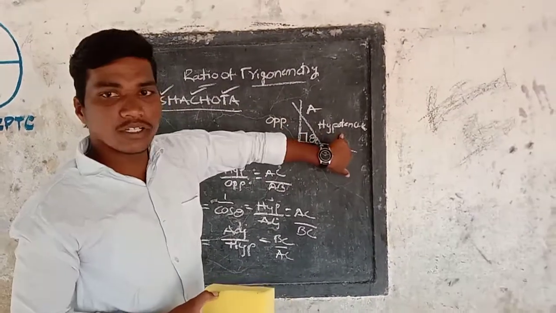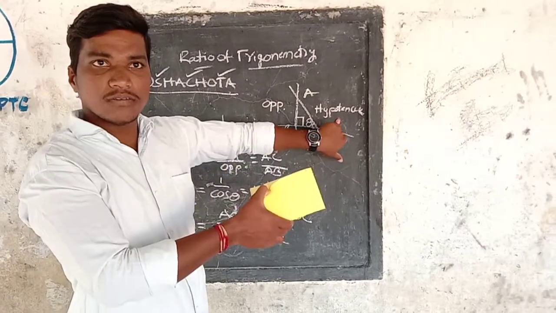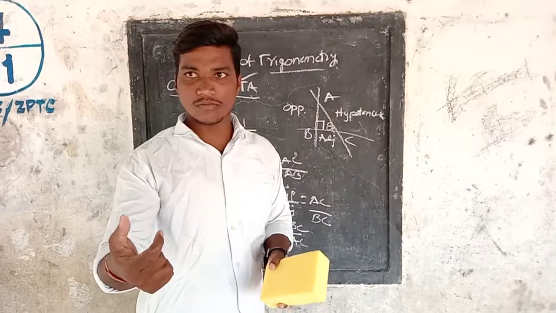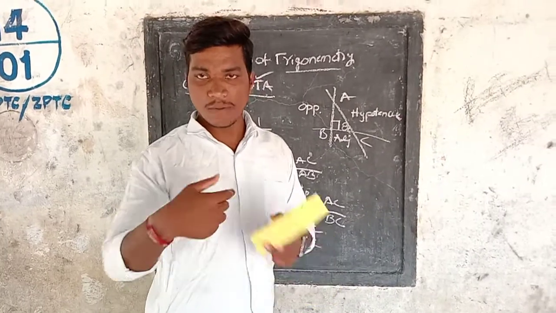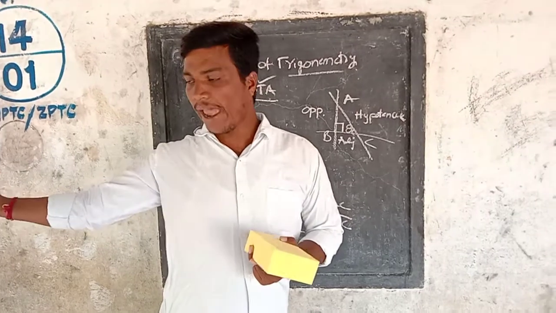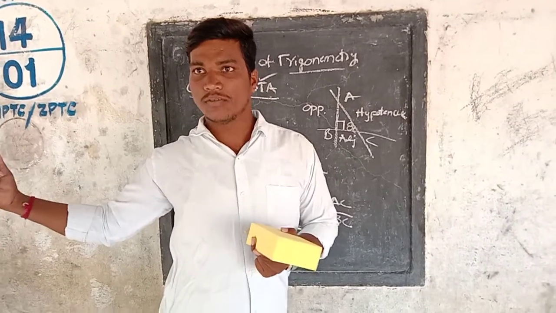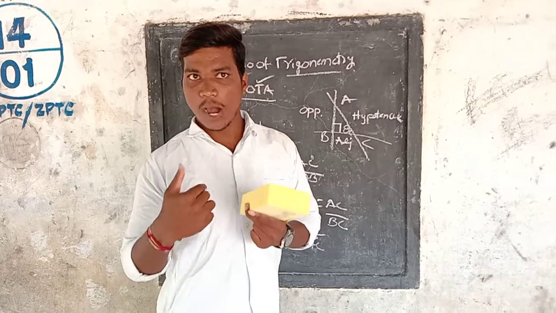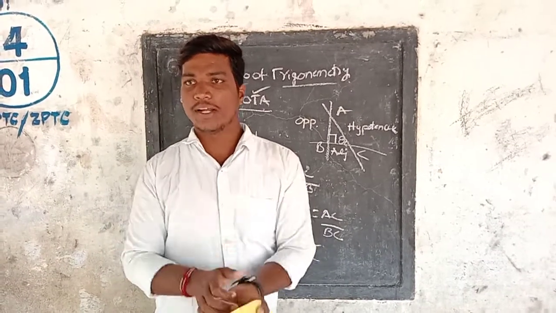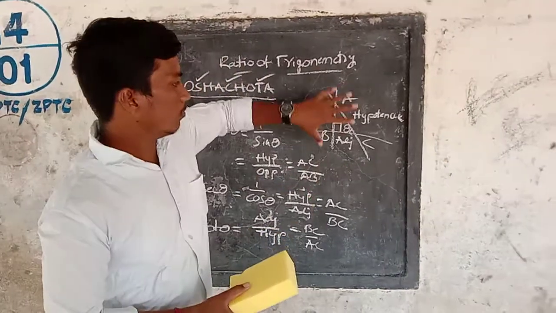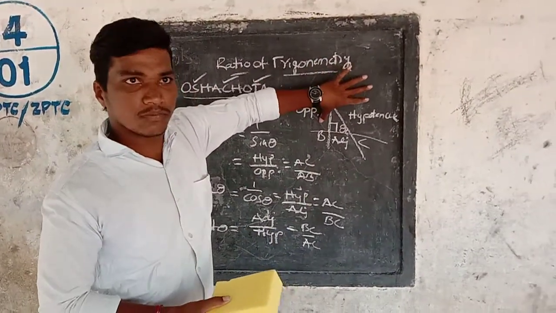But the hypotenuse does not change. It remains constant. For example, you are facing me and I am facing you. You are opposite to me, but my hand is adjacent to me. Same in this figure also.